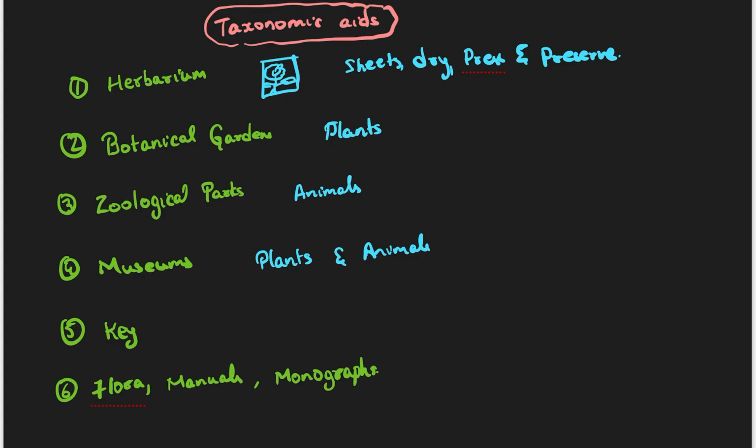So keys are based on similarities. What all similarities they have and differences. We see what are the similarities and what are the differences, and it has a couplet. Couplet means both options.